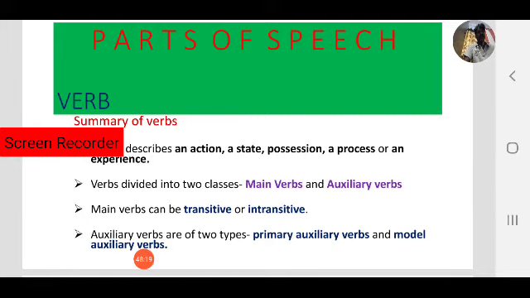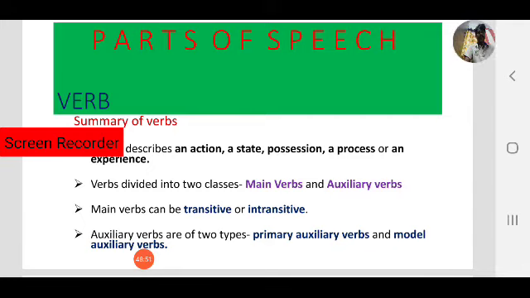I teach English. Teach takes an object, that is English. So that is a transitive verb. I sleep on the bed. I fly in the sky. Fly and sleep, these are also verbs, but these don't take an object. So fly, sleep, these are intransitive verbs because they don't take an object. That's the difference between transitive verb and intransitive verb.